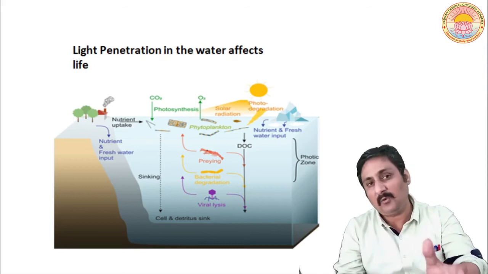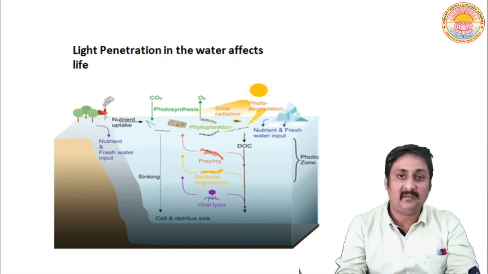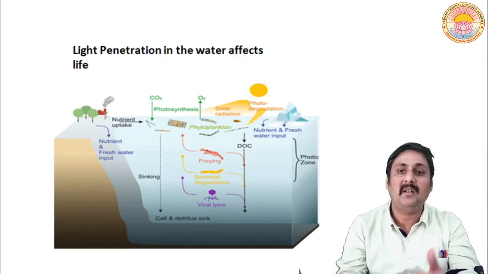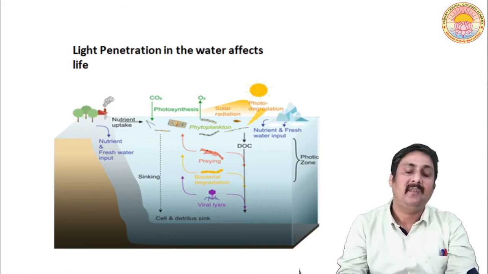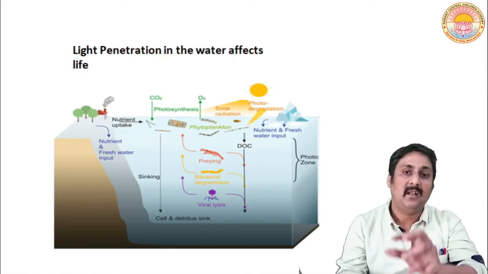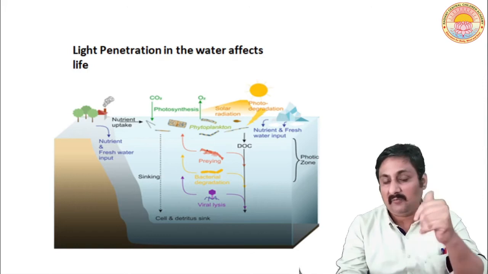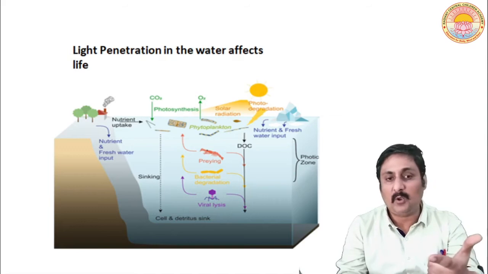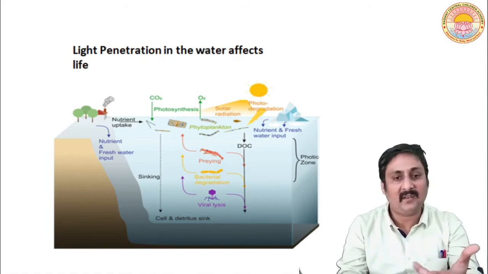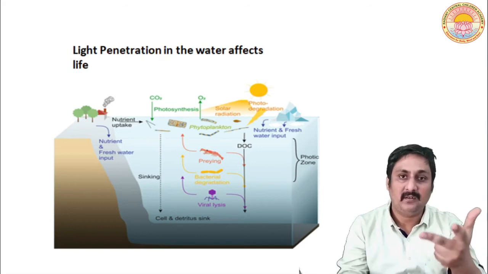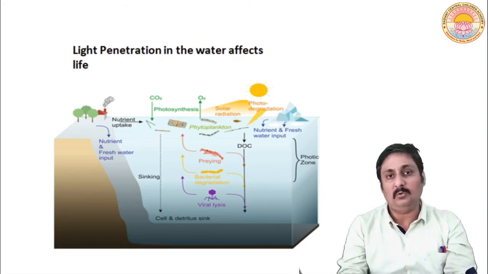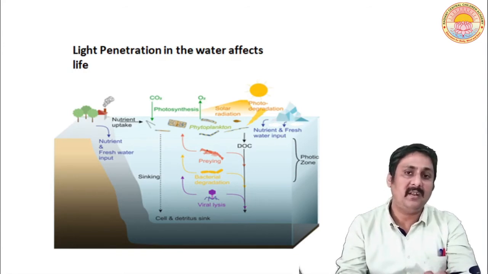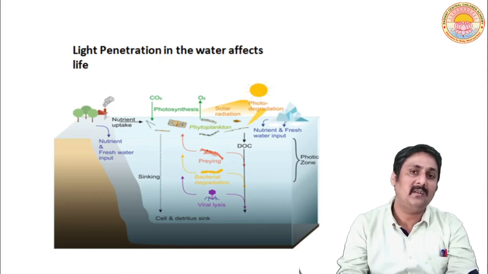Now let us talk about another abiotic factor which affects life. We have been talking about all the abiotic factors which affect the life at a particular habitat. We have talked about temperature, which is one of the most important factors. We have talked about water, again an important factor. Now we'll be talking about light, another very important factor. You know, in our earth, about 71% of the total earth is covered by ocean.